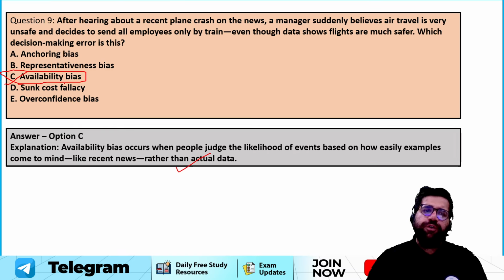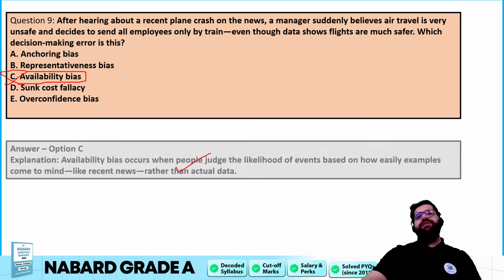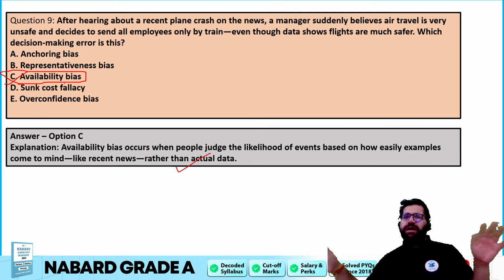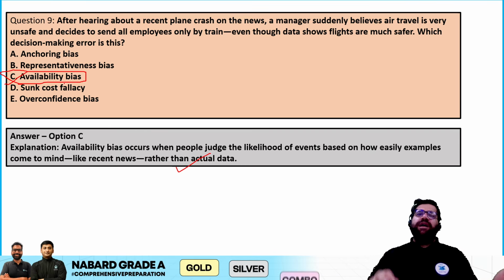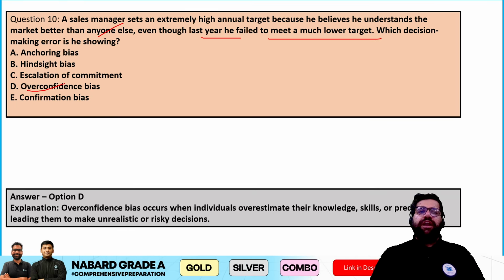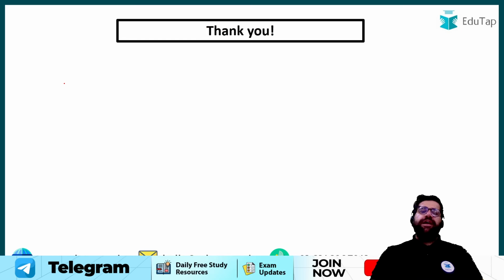Don't worry, my friends, if you have not understood these different biases. In tomorrow's class, I am promising you that we will solve 5 more questions on biases, and I will try to bring more examples so that you understand the concept of biases in the best manner. But right now, in this case, the answer will be option number D. So that concludes my class for today. I hope you enjoyed it. Do let me know your score in the comment box.